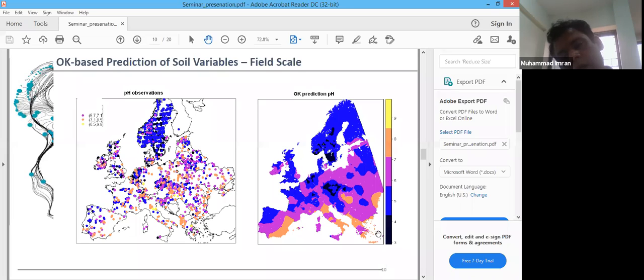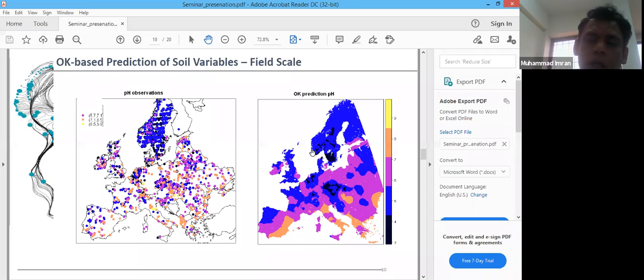For instance, the areas with blue shades show low values of the soil pH variable, and the areas with yellow or orange color show higher pH values within the field.